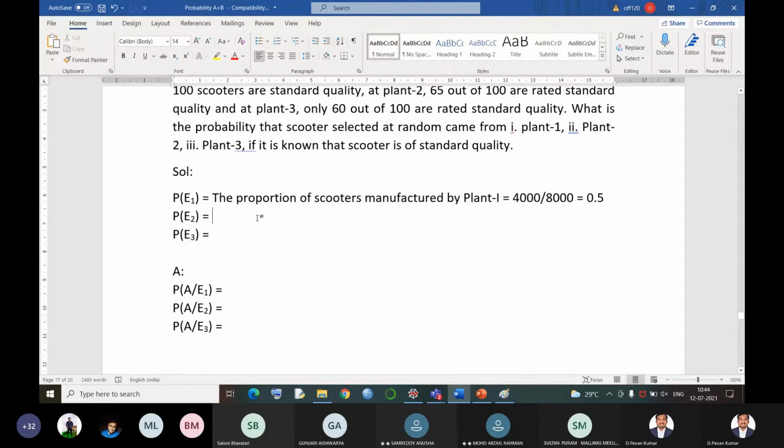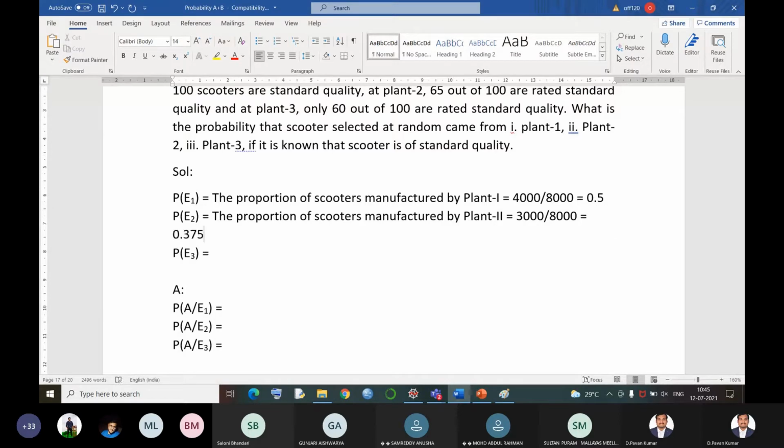Now similarly, let us see the second one. P of E2 is the proportion of scooters manufactured by plant 2. And how many scooters are they manufacturing? Only 3,000 scooters out of 8,000. So it is near 50%, but below 50%, right? So it becomes 0.375 as the answer. Now the last one is the proportion of scooters manufactured by plant 3.